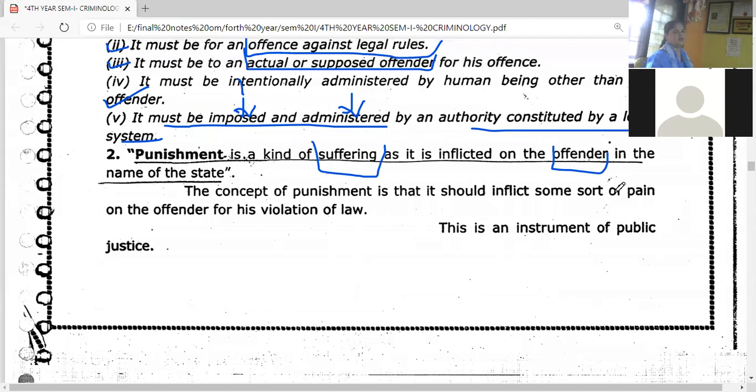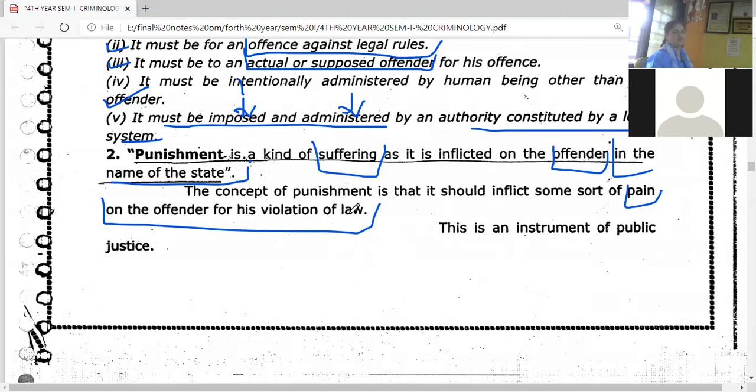I am not the one giving it, the government gives it. The punishment is to be imposed in the name of the state. In whose name will punishment be given? In the name of the state. The concept of punishment is that it should inflict some sort of pain on the offender for violation of the law. What is imposed on the offender? Pain. Some kind of suffering, because he has violated the law.